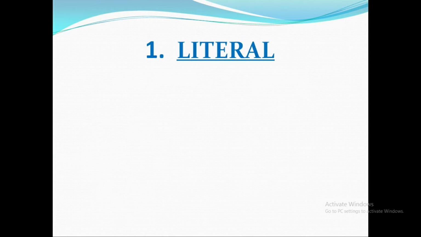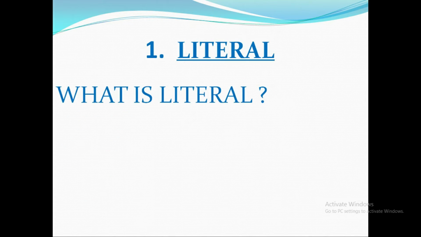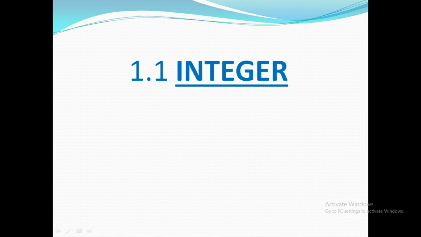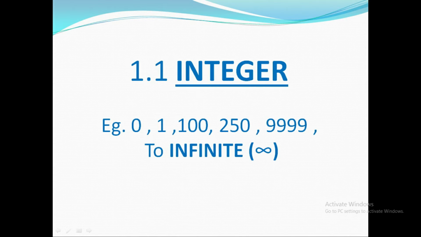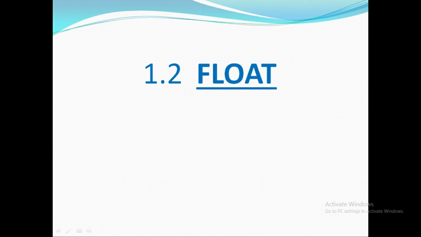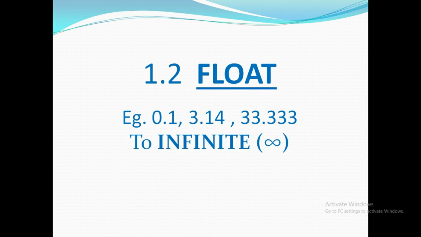The first is a literal. So a literal is basically just data. Literal has 5 types. First is an integer, which contains only numeric countable values, that is 1, 2, 3, 3300 and so on to infinity. The second literal type is a float, which is a value with a decimal point. For example 2.76, 0.01, 3.14 and many more to infinity.